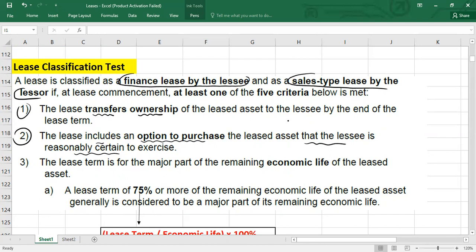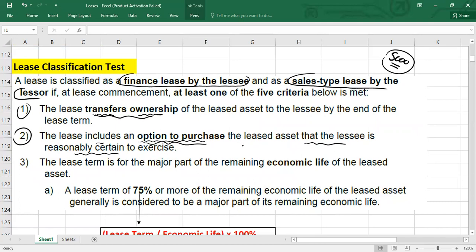For example, sometimes it will be written that the lessor has given the lessee the option to buy this asset for 5,000 at the end of the lease period. It means there is a purchase option, if the lessee is reasonably certain that he will exercise it and buy this asset. So check if there is any transfer of title. If not, check if there is an option to purchase.